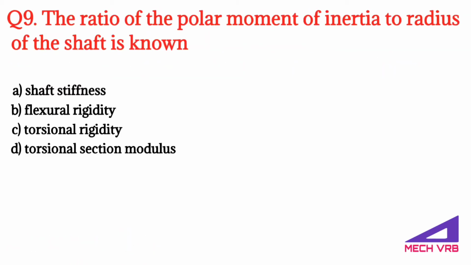Question number 9. The ratio of the polar moment of inertia to the radius of the shaft is known as.